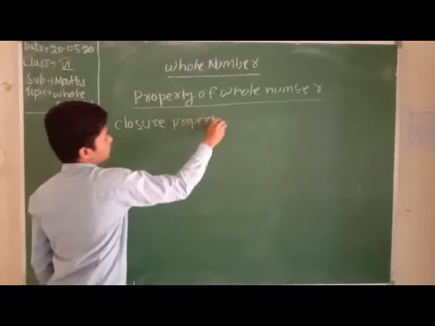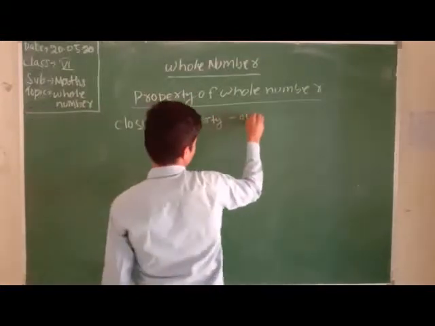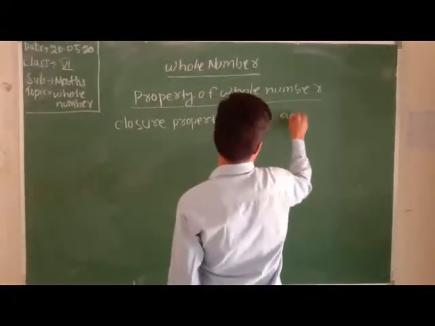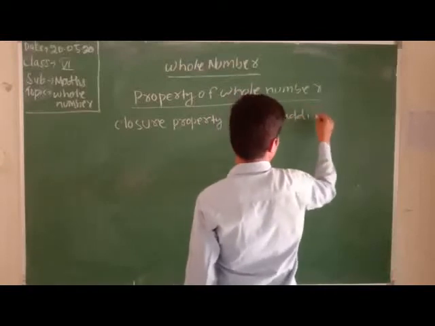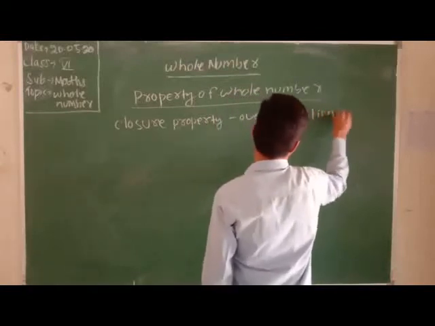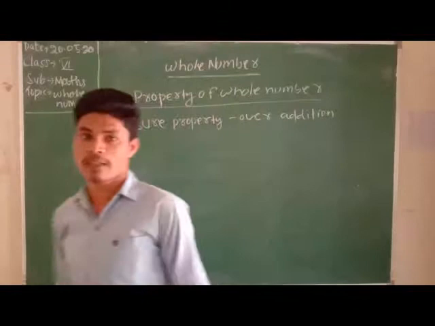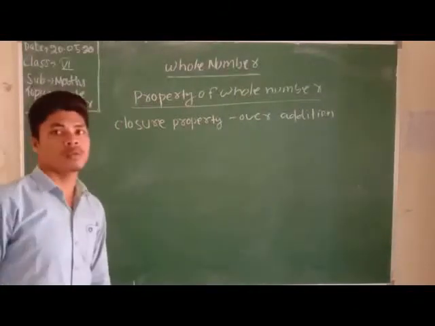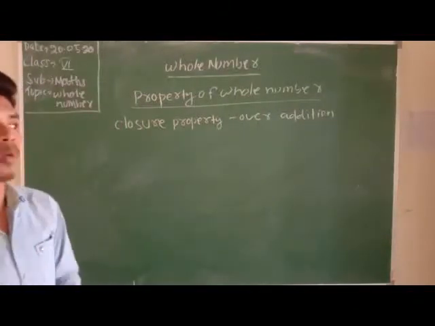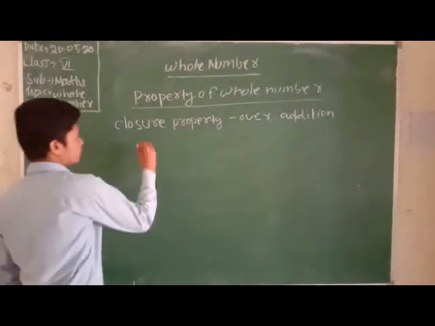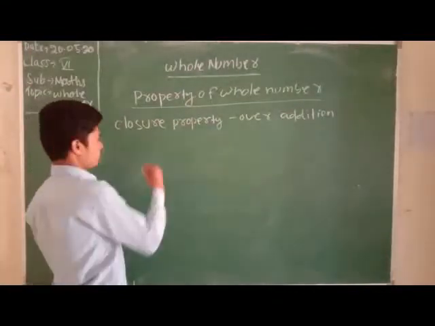Closure property over addition. What is the term of closure property? The sum of any whole numbers comes again a whole number. Okay. The sum of whole numbers comes again a whole number.